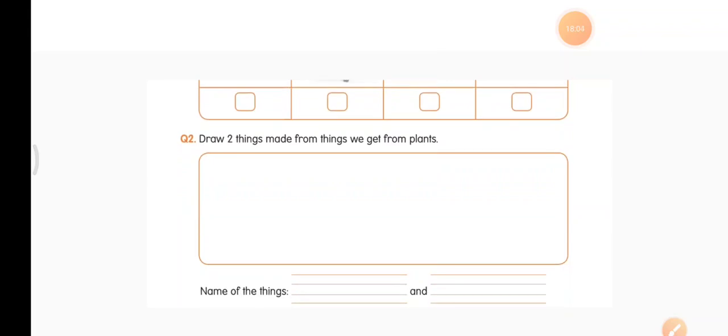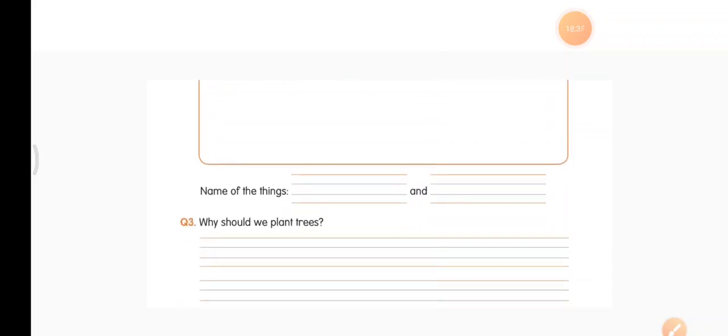Next, what is the second activity, second question? This is something which you like very much. Okay, you all like to draw, right? So draw two things made from things we get from plants. You can draw any two things which are made from plants. Okay, so you can draw a door, you can draw a dining table, or you can draw a cotton dress, right? You can draw some vegetable or fruit. Any two things you can draw and write its name and color it, right? Name of the things you can write here below the picture.